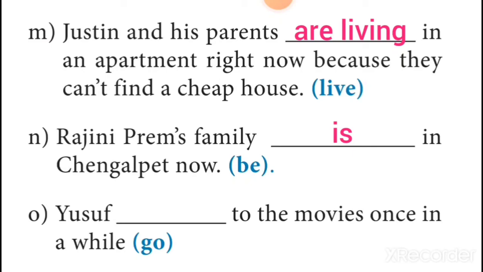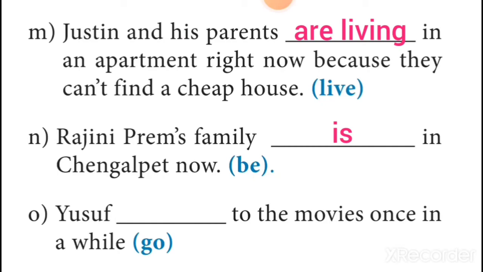The next sentence is O. Yusuf dash to the movies once in a while. The V1 within the brackets is go. In this sentence, once in a while is the key phrase that suggests that it should be written in present simple, because it's a rare incident.